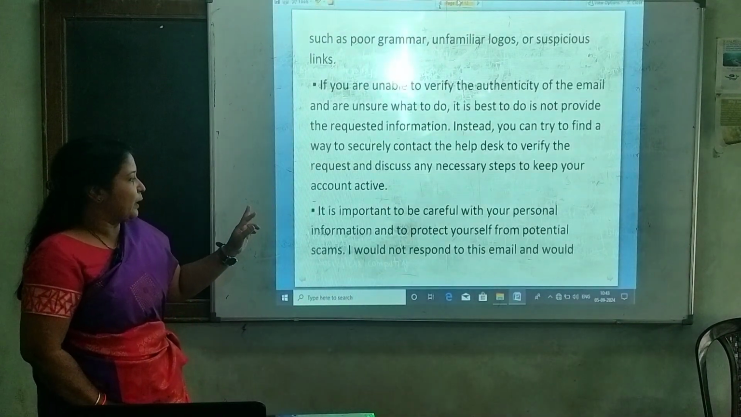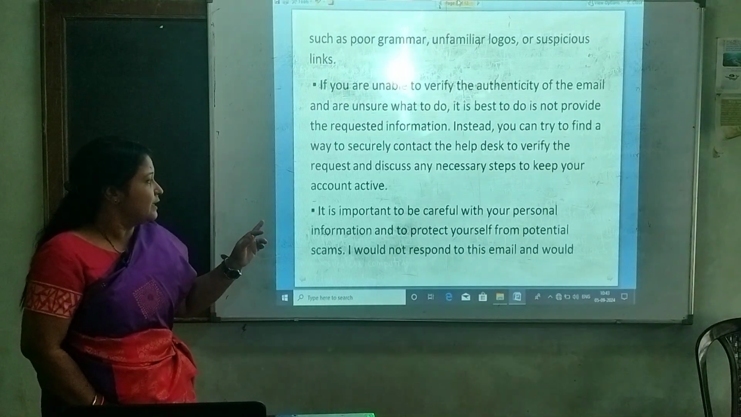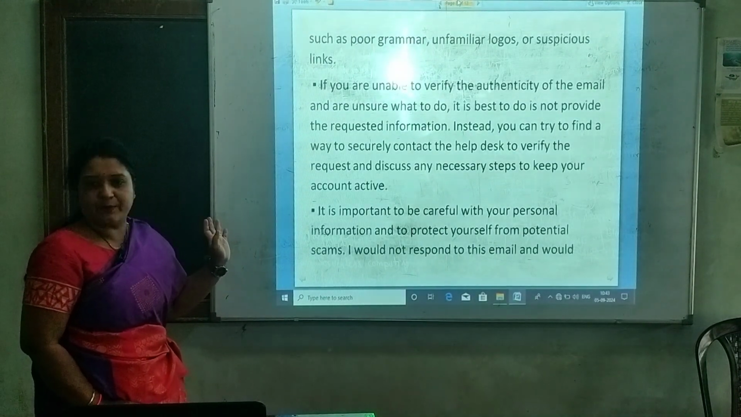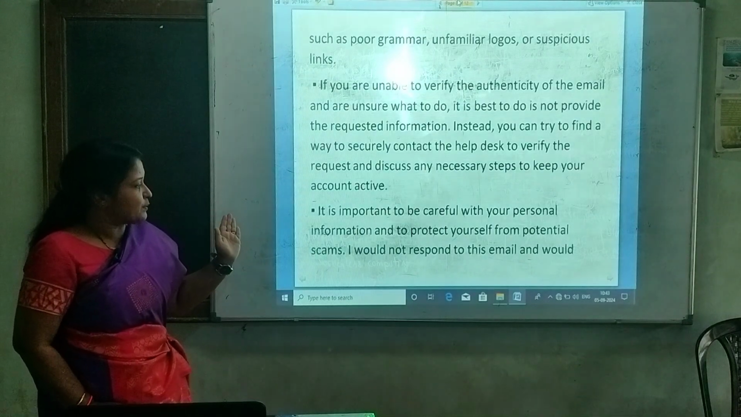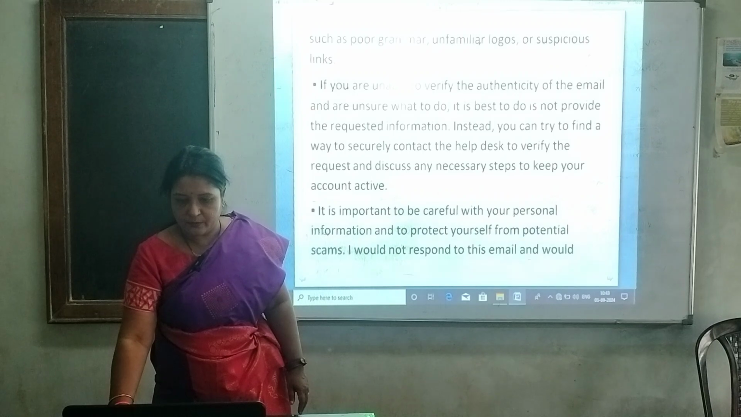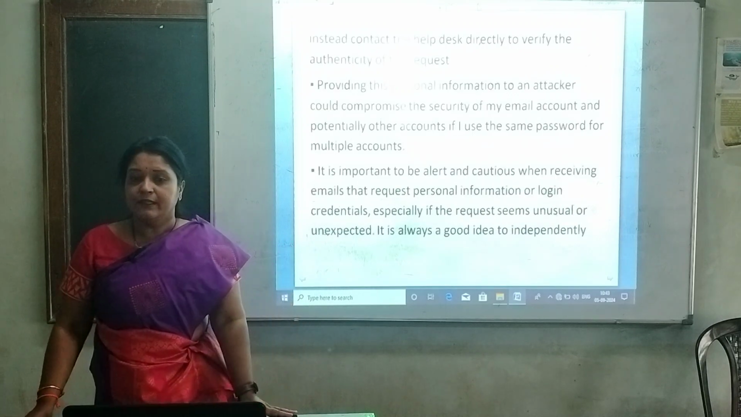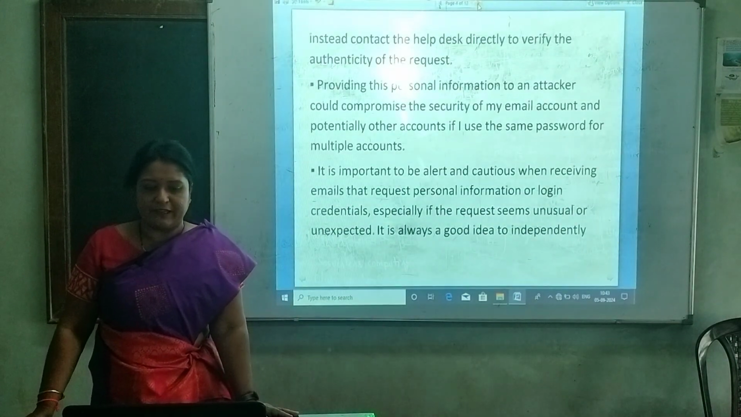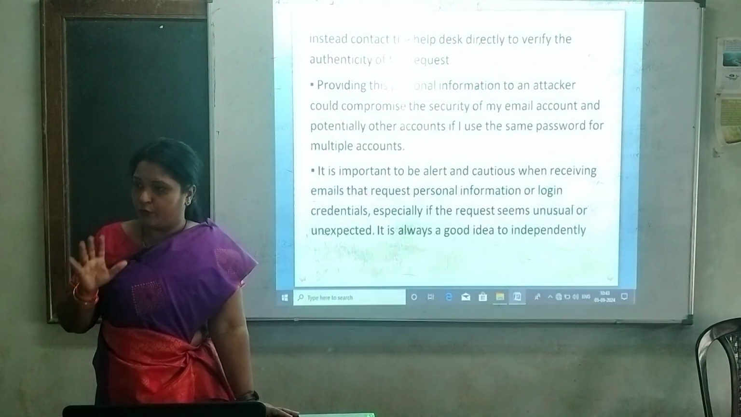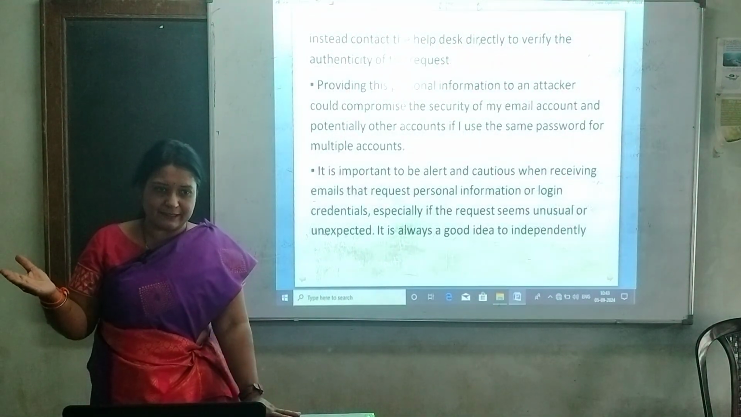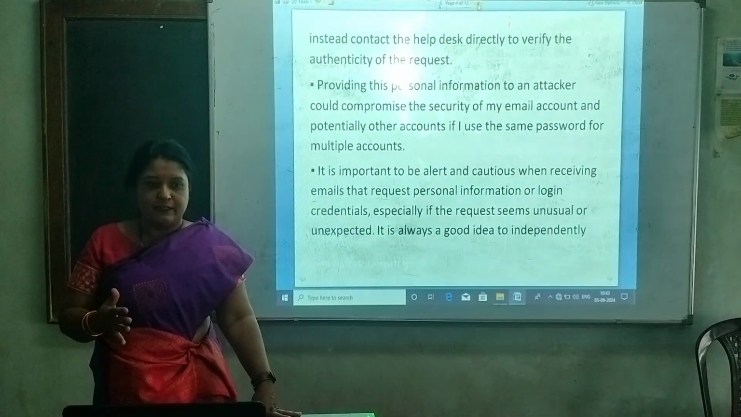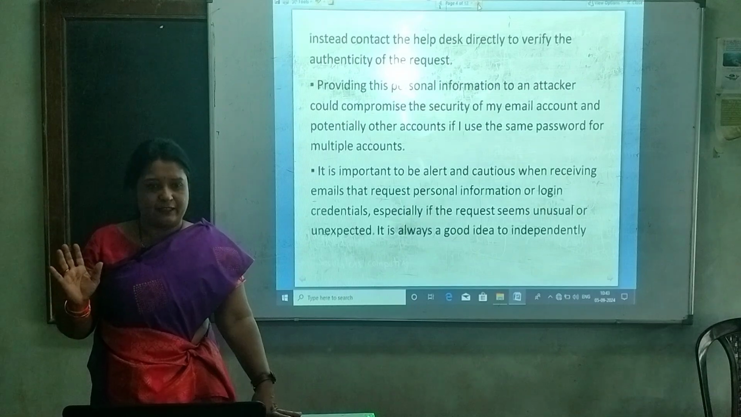That is what is written here. It is important to be careful with your personal information and to protect yourself from potential scams. I would not respond to the emails and instead contact the help desk directly to verify the authenticity of the request email. As I said, before furnishing the data, try to contact them, and if it is genuinely from the help desk only, then you try to furnish the data.